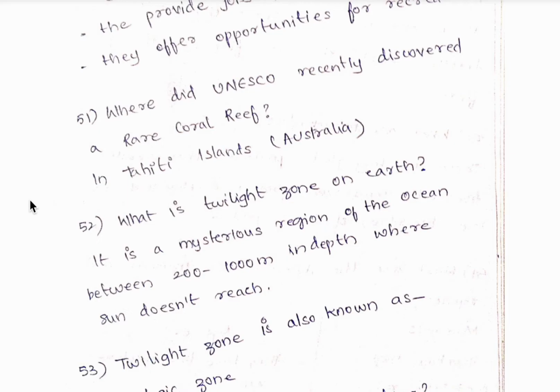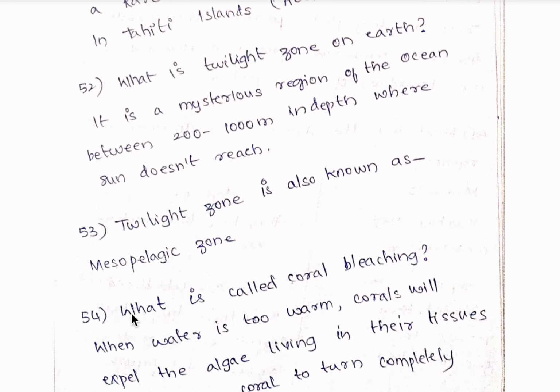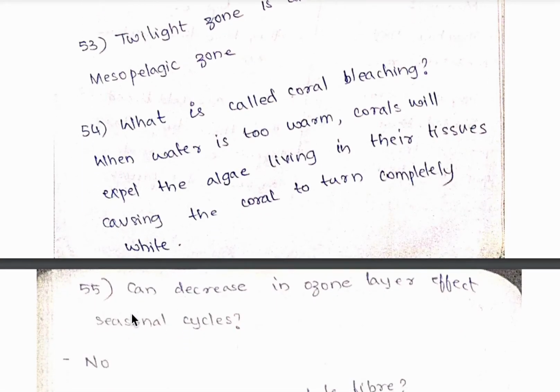52nd question, what is twilight zone on the earth? So it is a mysterious region of the ocean between 200 to 1000 meters in depth where sun doesn't reach. 53rd question, twilight zone is also known as mesopelagic zone. 54th question, what is called coral bleaching? So when water is too warm, corals will expel the algae living in their tissues, causing the coral to turn completely white. So this phenomenon is called coral bleaching.